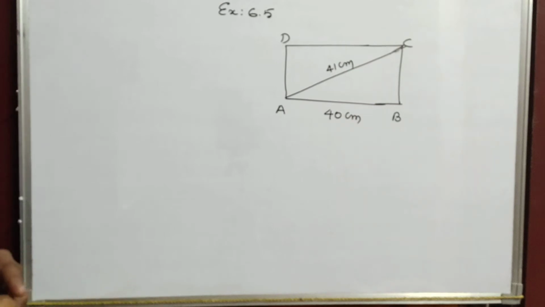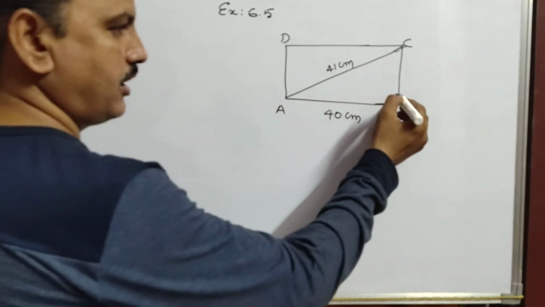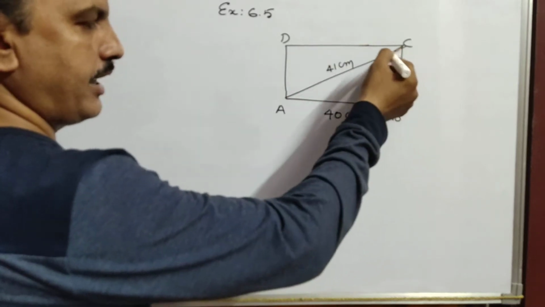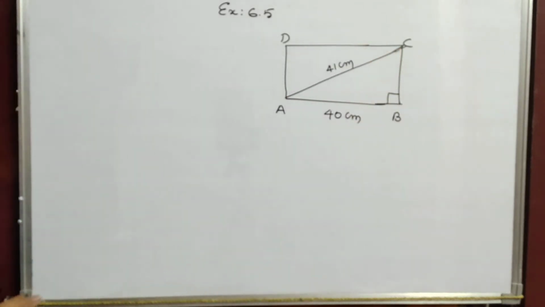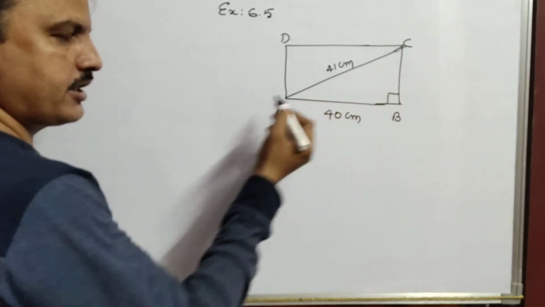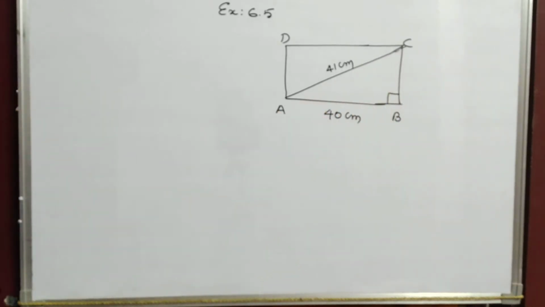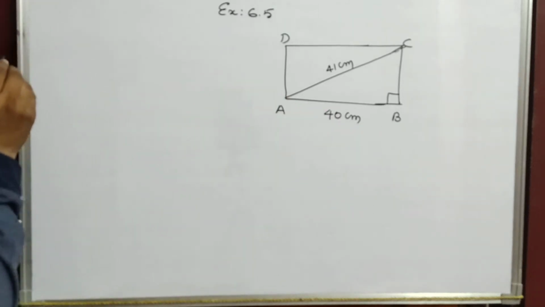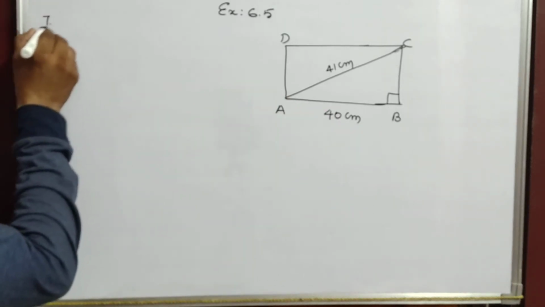Now, as you all know, in a rectangle all the angles are 90 degrees, so it is looking like a right angle triangle. Now children, if you clearly observe here, see the 7th one solution.